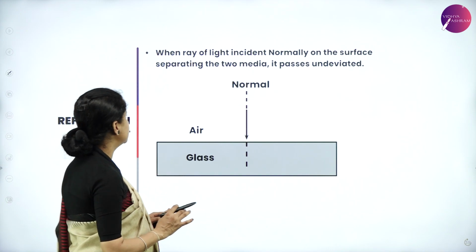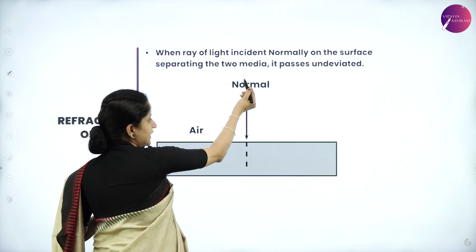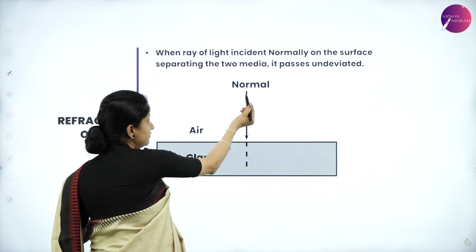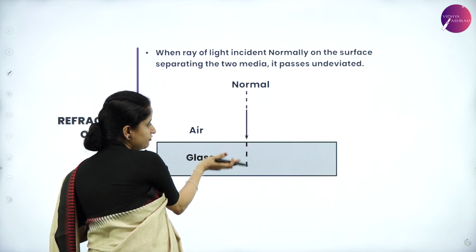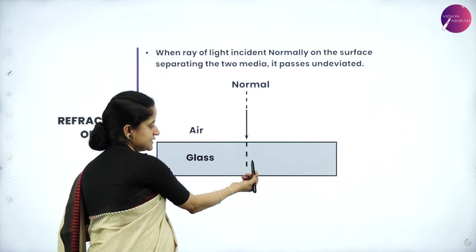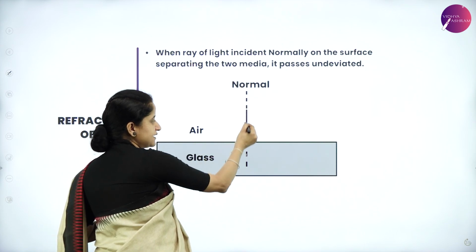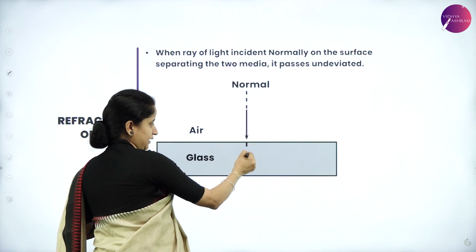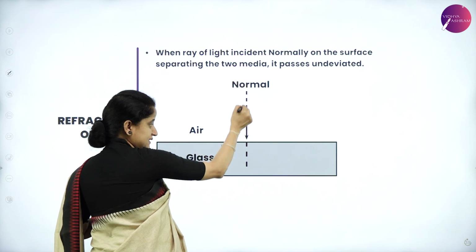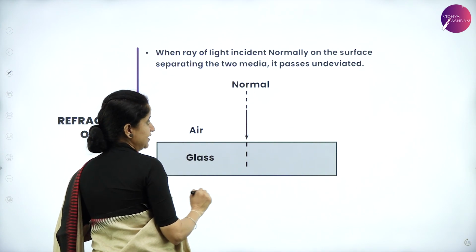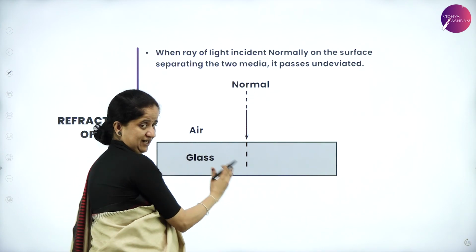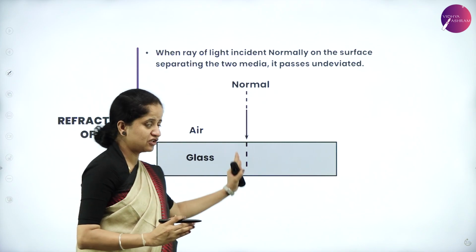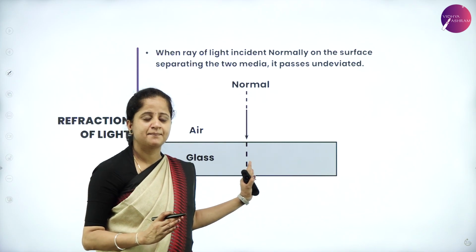The next condition: if a ray of light is incident normally on the surface separating two different media, here an air medium and a glass medium, that is, traveling normally without any angle, it passes undeviated, which means it passes normally even after it changes its medium.